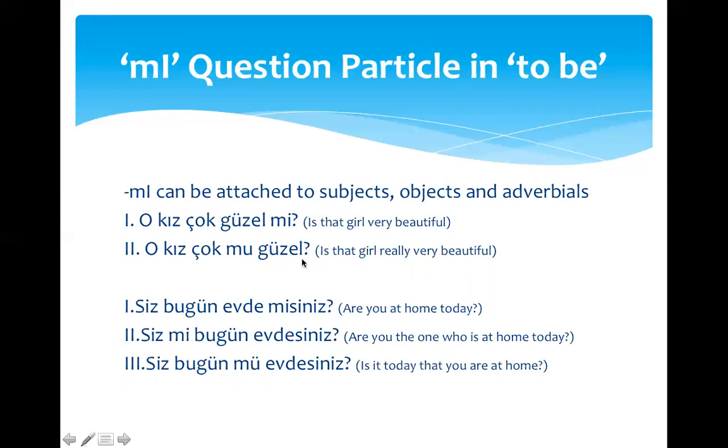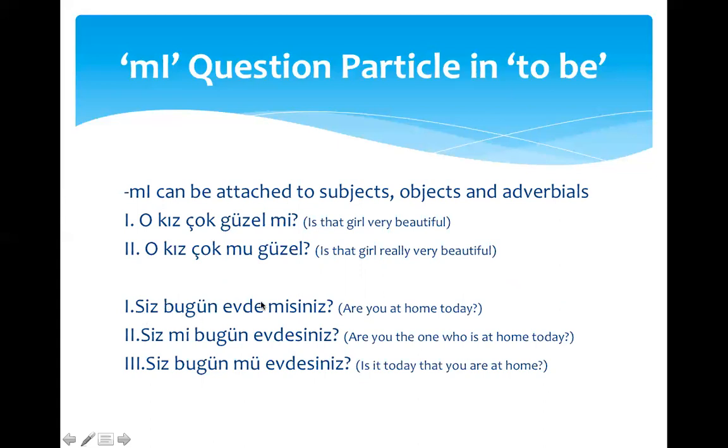We know she's beautiful, but is she really very beautiful? So basically, we're trying to find out the çok part, and thus we place the mu right after çok. And again, four-way vowel harmony applies. Çok has a vowel of o, thus the particle becomes mu. Let's look at other examples.